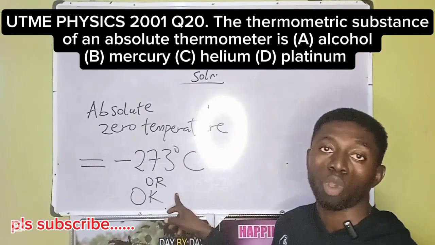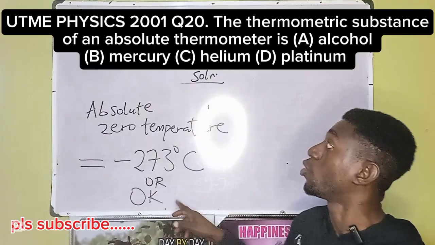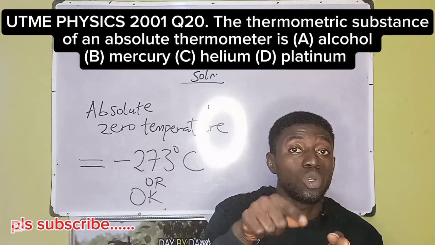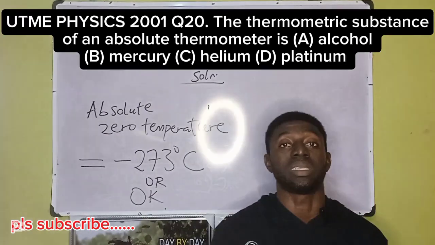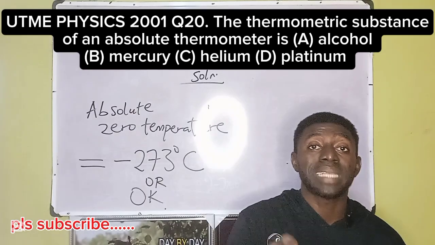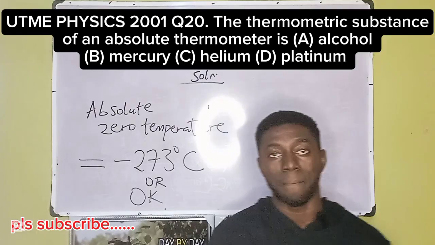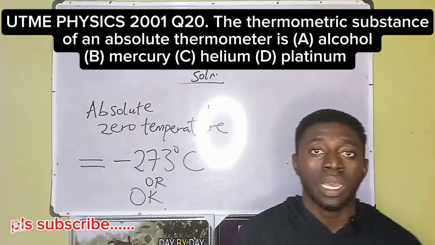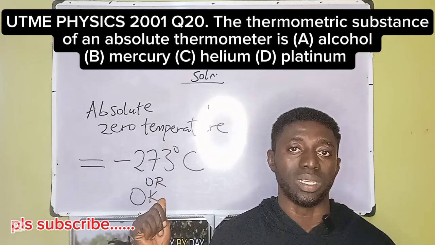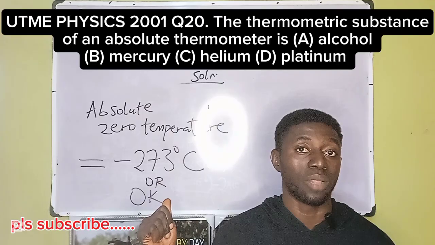So this is a temperature called absolute zero temperature. Then anything called absolute thermometer is tending close to it. Any thermometer that can measure as low as coming close to this is called absolute thermometer. Then common sense will tell you that solids and liquids cannot do this. Solids and liquids can't do this.